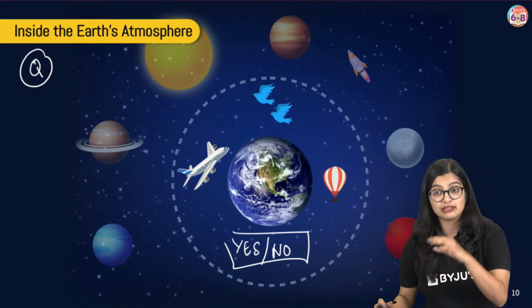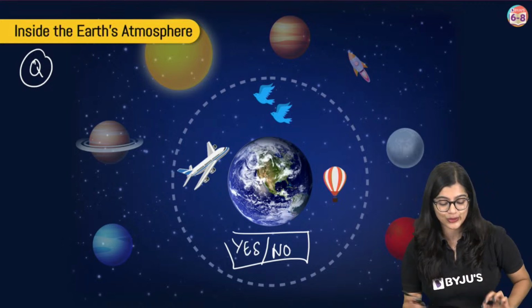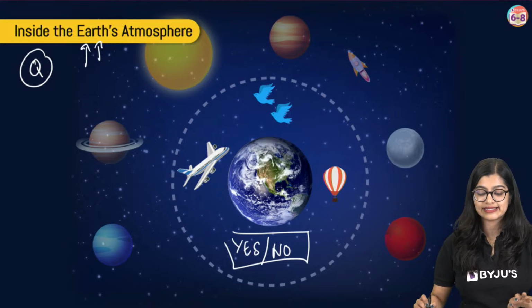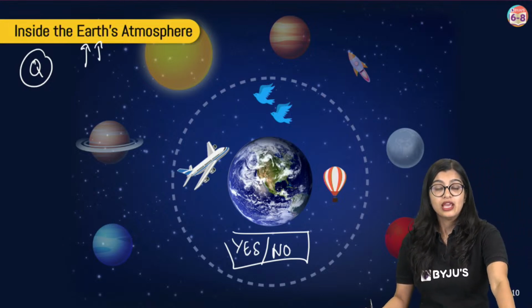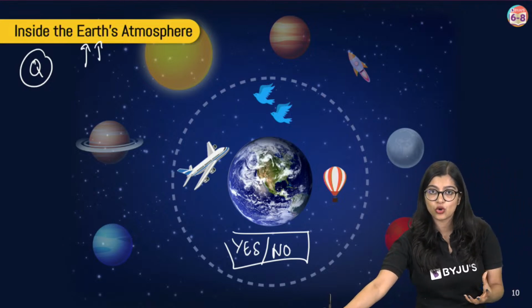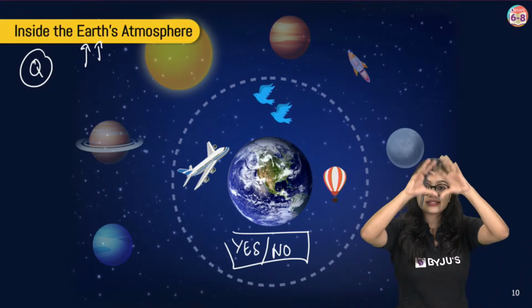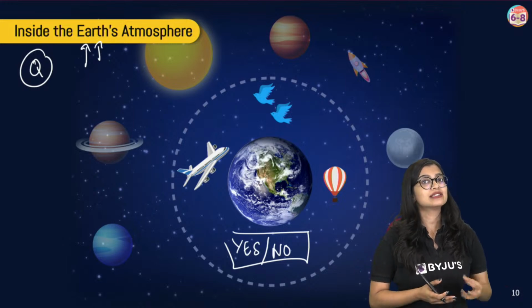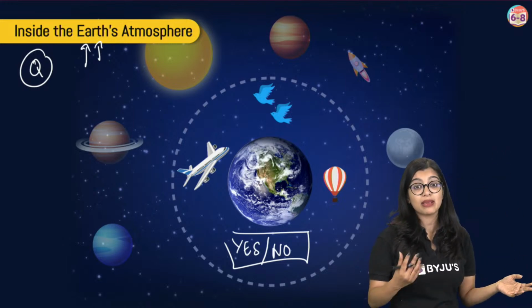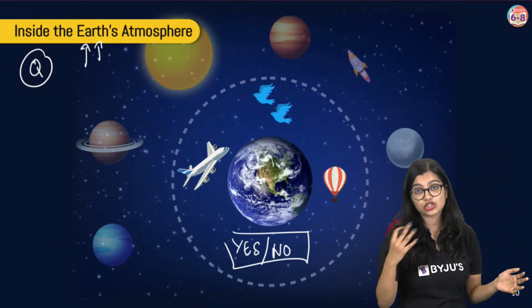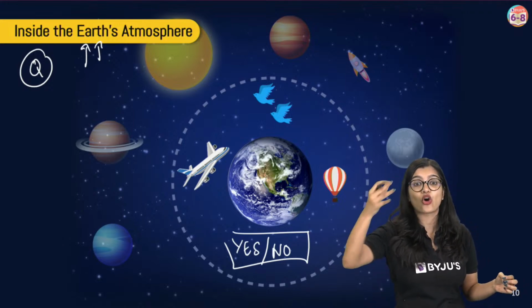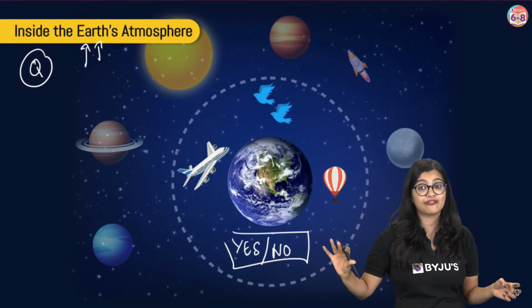Now the clue for all of you is that I've given the heading as inside the Earth's atmosphere. Now birds are living organisms, no? And I told you that atmosphere is nothing but a blanket of air. It is like a surrounding of air. Now imagine if the bird goes outside the atmosphere, will it be able to survive? No, right? Conditions are not ideal. There is no air or oxygen for it to breathe. So it will not survive.